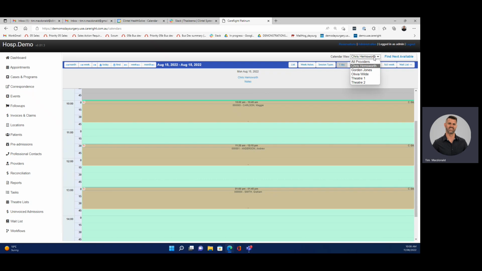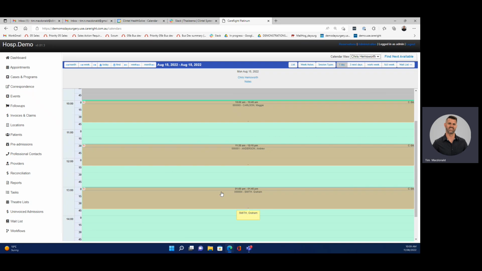As you can see, I've selected the calendar view for Chris Hemsworth. We can generate any type of calendar view that you desire. And in this particular example, you can see I have a green session type, which indicates general consulting, and we have this brown appointment type, which is just a general consultation. Our appointment calendar is very configurable. We can color code, we can generate calendar sessions for you, we can assign particular appointment types to those calendar sessions.